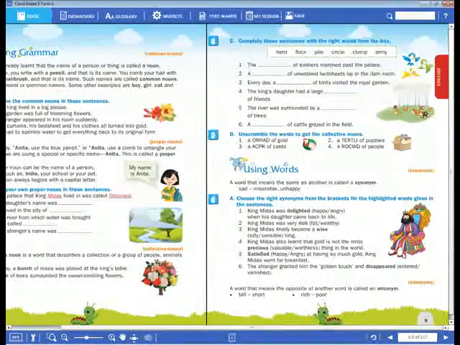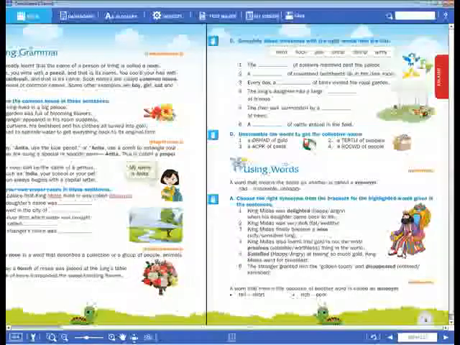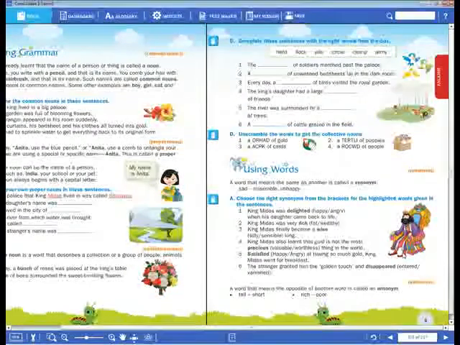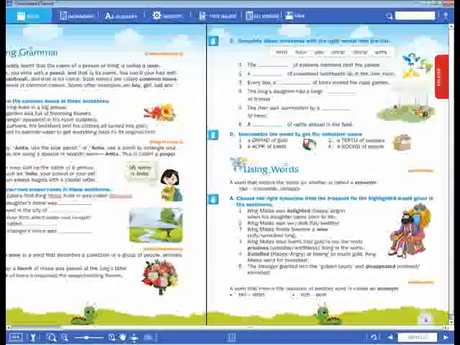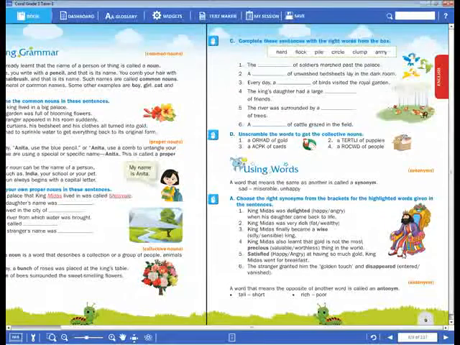Now, what is the similar meaning of delighted? Delighted. I am so delighted to see you. Okay, I am so delighted to see you means happy. It's not angry. Now tick the correct option here. In the given brackets, they have given two words. What is the similar meaning? What is the synonym of delighted? Happy. Tick it, dear children.